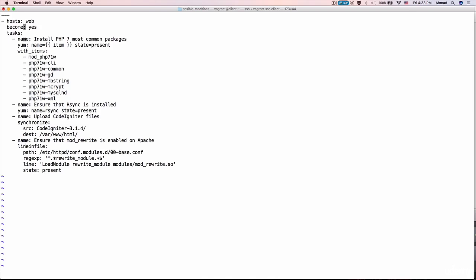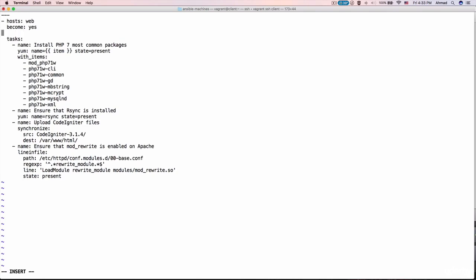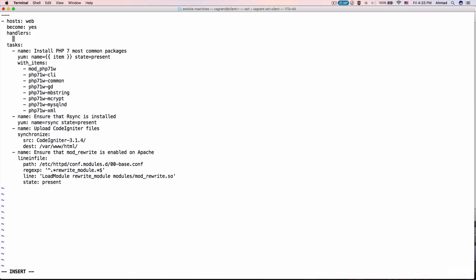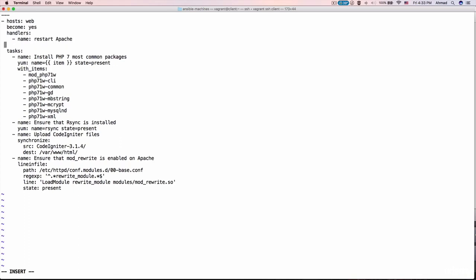A handler is nothing more than a set of tasks, which can be added here like this, handlers. And you can add whatever tasks you need. For example, name: restart Apache. This is the name of a task that is going to be placed in the handler. And I can add service, name is httpd, state is restarted.